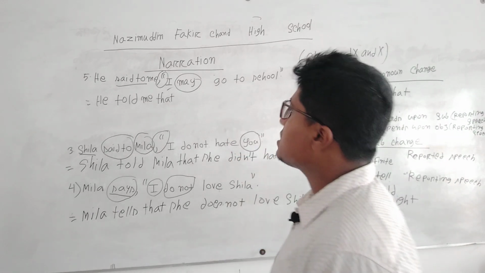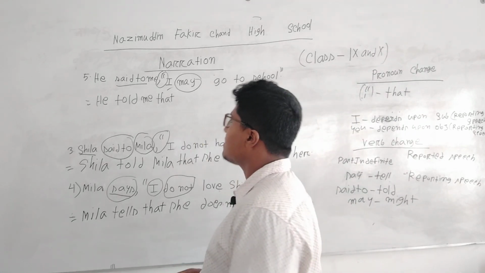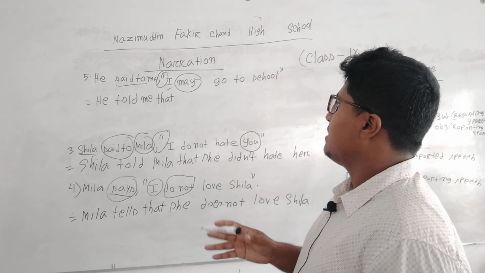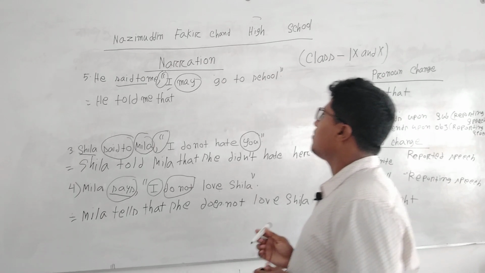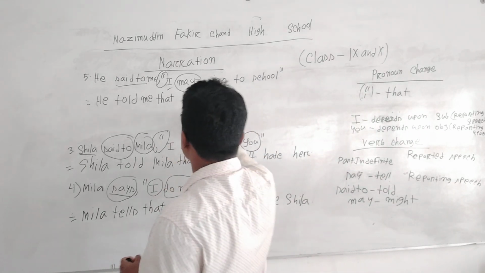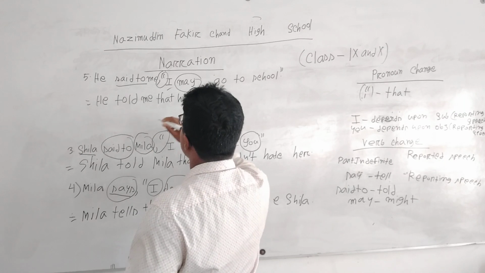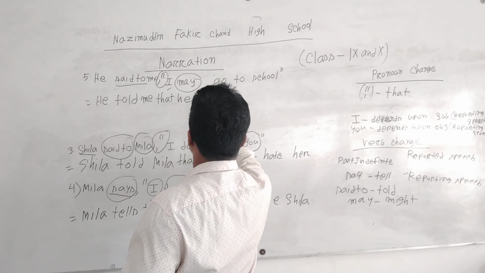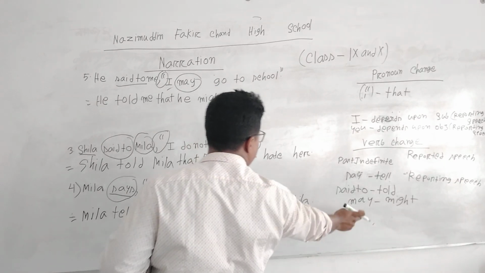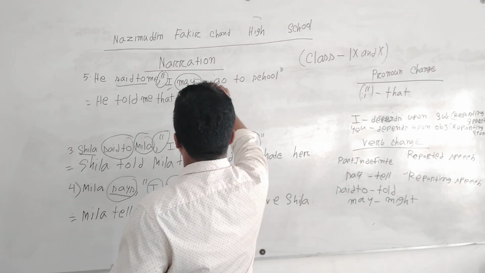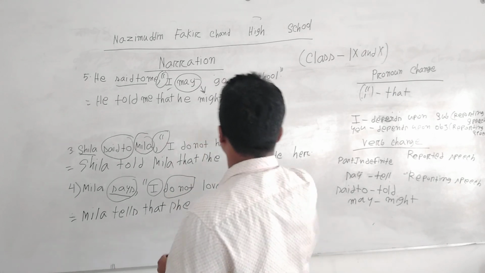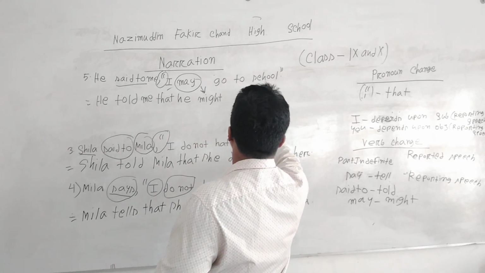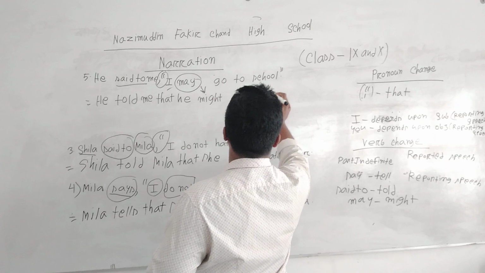Here the reporting speech subject is he, and its pronoun form will also be he. He told me that he might, as I have written here, if there is may, it will be might, go to school.